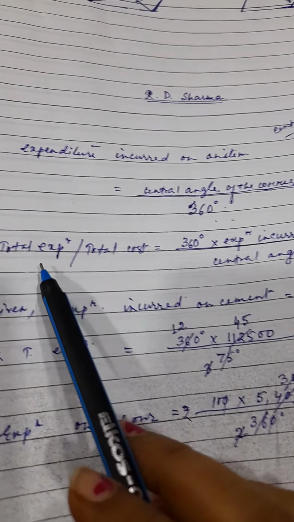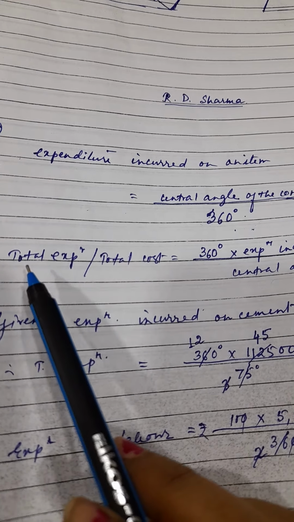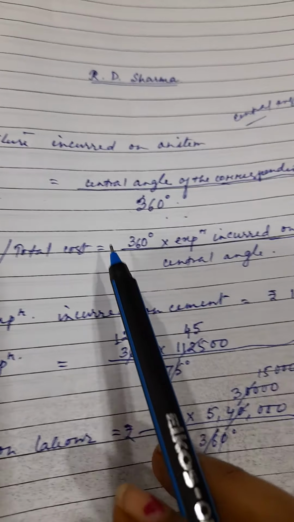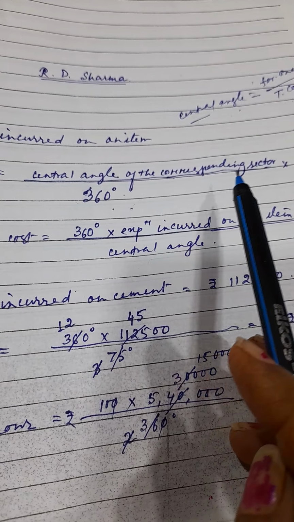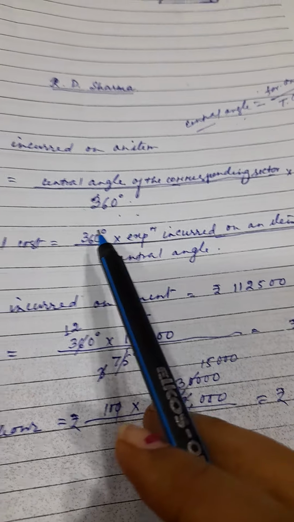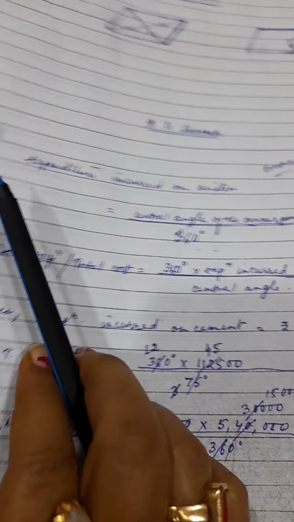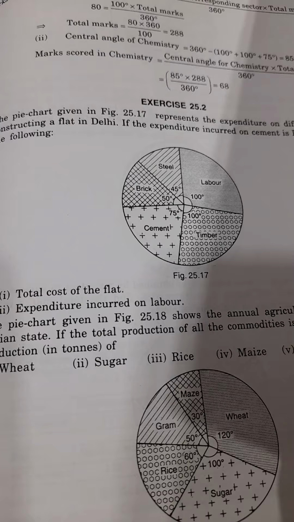So here you see what you have to find out. The first question is total expenditure, or total cost. Then the central angle of the corresponding sector. Now from here you have to find the total expenditure. In your question it is given as the total cost of the flat.